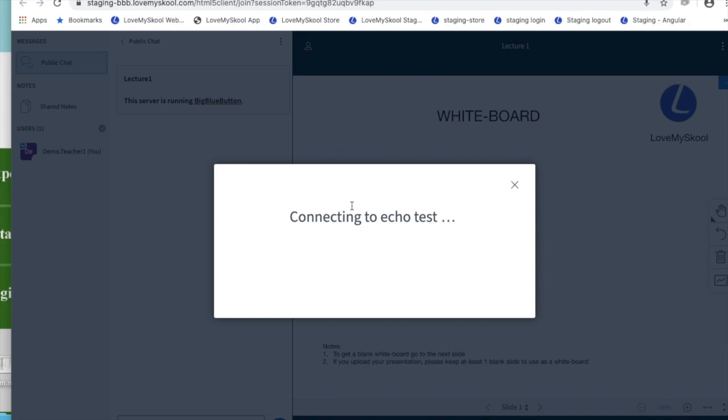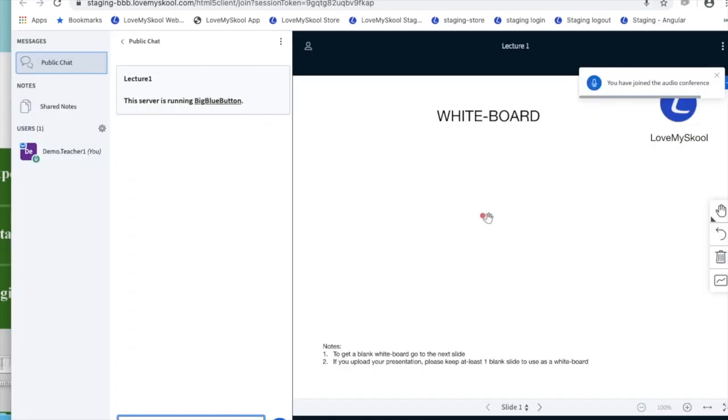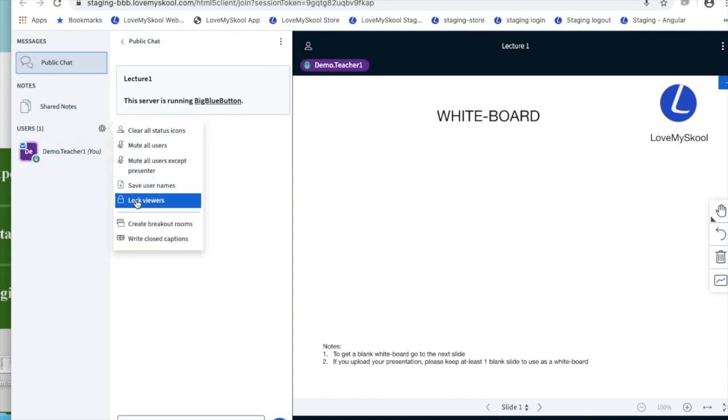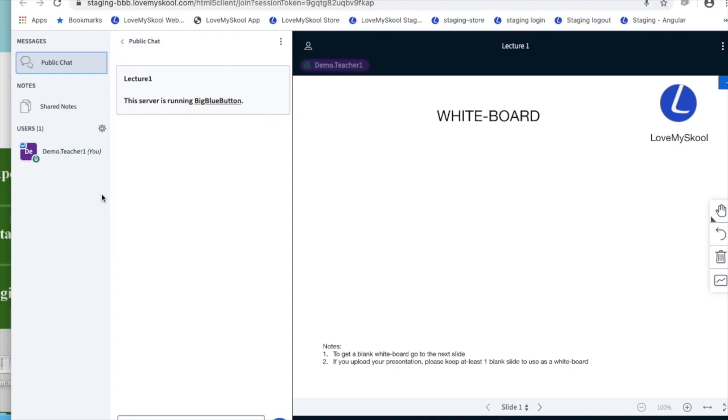So with BBB conferences, once you have started the meeting, the first thing that you see is a whiteboard on the right. You can see all the users who have logged in till now on the left here. You can mute all the users, you can lock the viewers, all here. This whiteboard is beautiful. Here I can start teaching online on the whiteboard. I can select a tool and either bring in a shape or write with a pencil or write with a text box. So I can bring in a shape like this as a triangle.